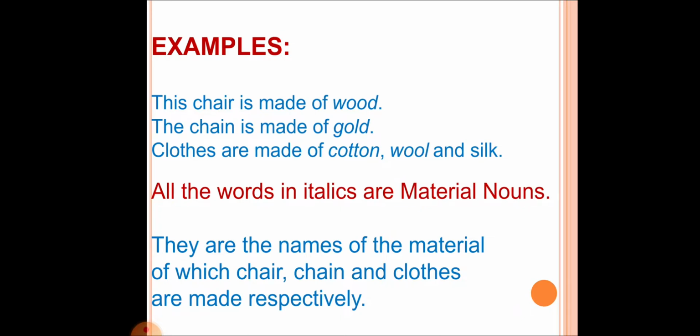So, what are the materials? Wood, gold, cotton, wool and silk. These are the materials used for making different things, so they are material nouns.